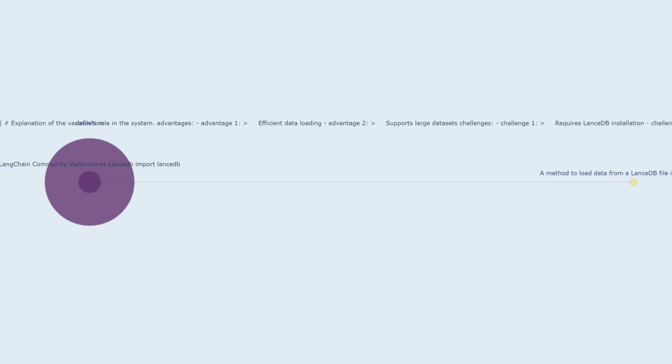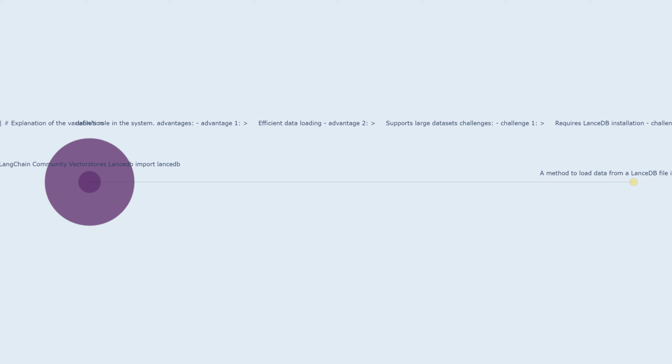Component 3. LaunchDB is an open-source, high-performance database optimized for storing and querying large datasets of vector embeddings. It is built on Apache Arrow and uses a columnar storage format for efficient data retrieval. LaunchDB is particularly well suited for applications that require fast search and retrieval of similar vectors, such as recommendation systems and search engines.